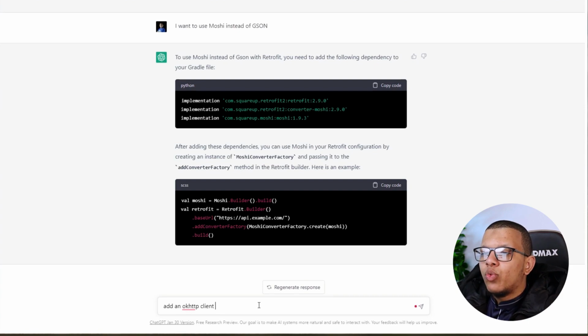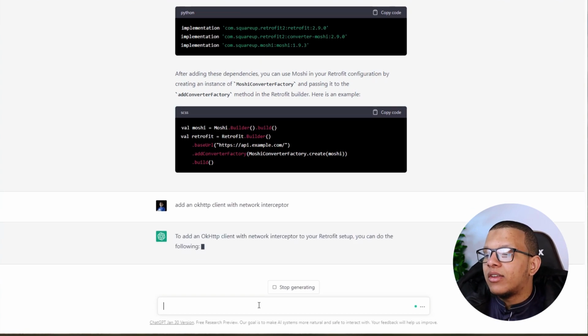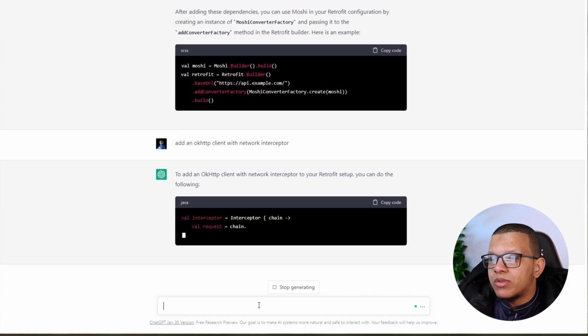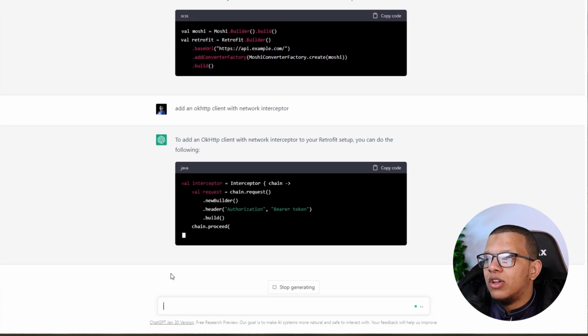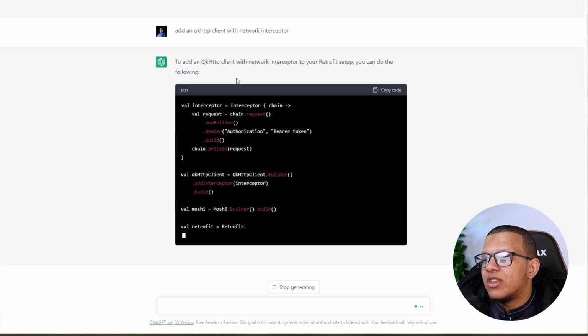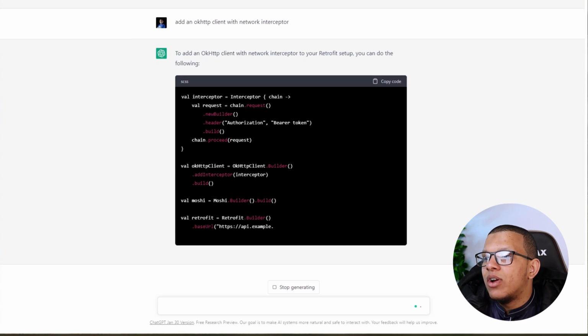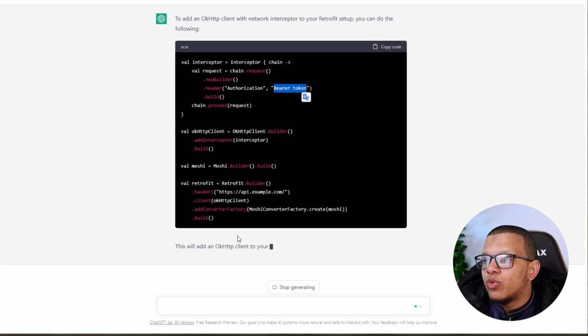HTTP client with network interceptor. Well, this is a generic thing in Android. I think sure you can do that. Go to the internet, grab some dependencies, grab some things, and do it here. No, I didn't. Oh, no, it's not that. Okay, with logging. Yeah, exactly. I asked him to do just a normal network interceptor. He can use this thing here. Exactly. Sometimes you do this to add the bearer token directly with your header.